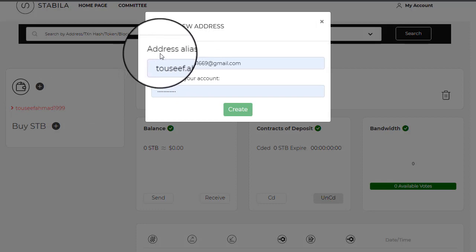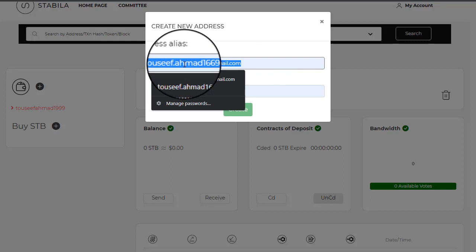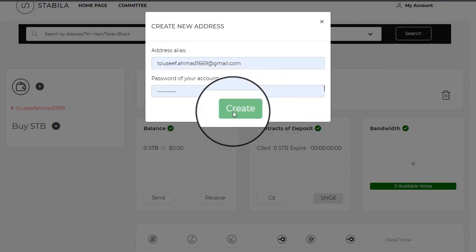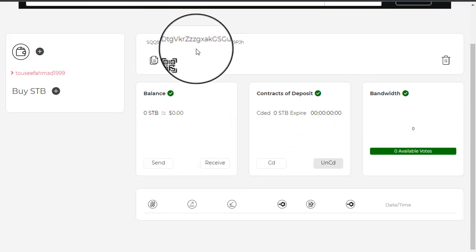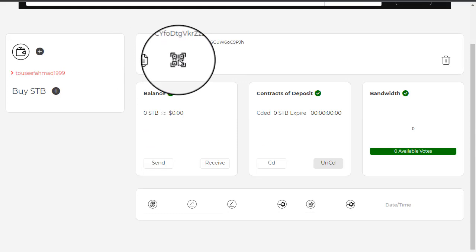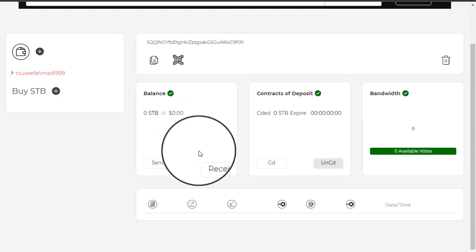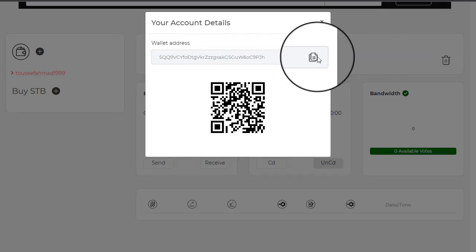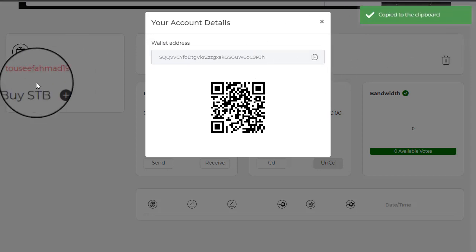This is the address alias, so put in a unique username, and after that a password, and click on create. After creating this, a deposit address is generated. You can scan the QR code, or click on copy to receive your address. So this is your deposit address. Click on this and it is copied to the clipboard.